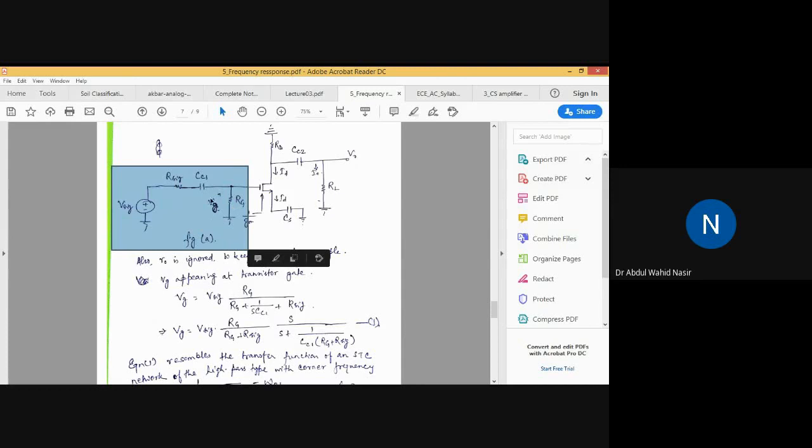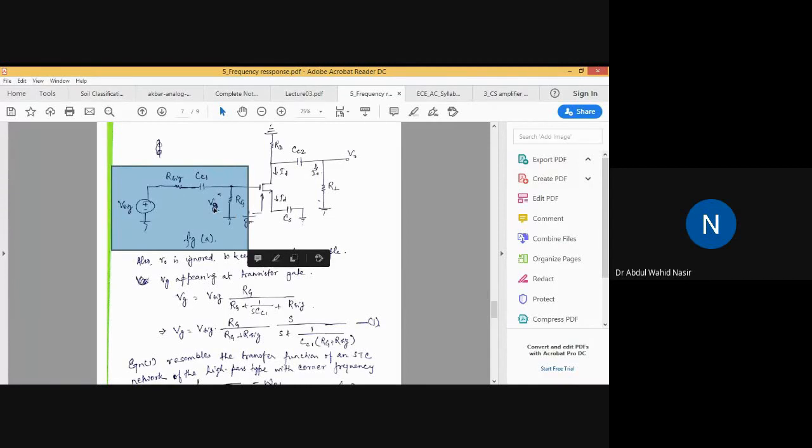If I want to find the voltage VG, which is the voltage across RG, how many passive elements are there? 1, 2, 3. By using the voltage divider rule, you can find the voltage across VG.